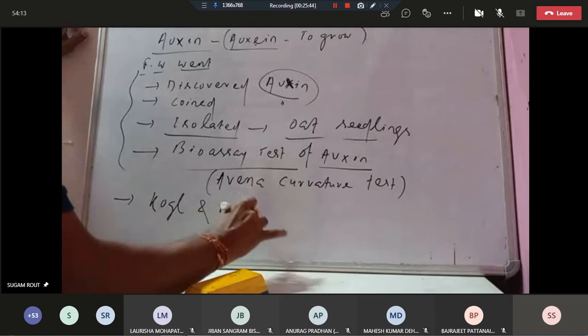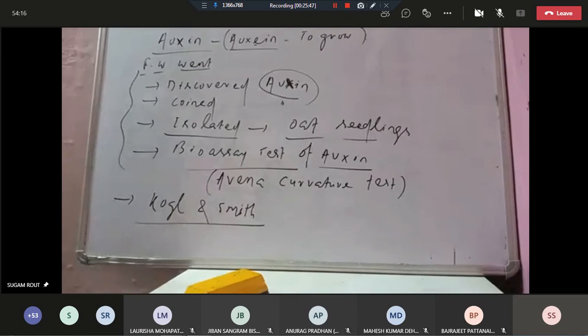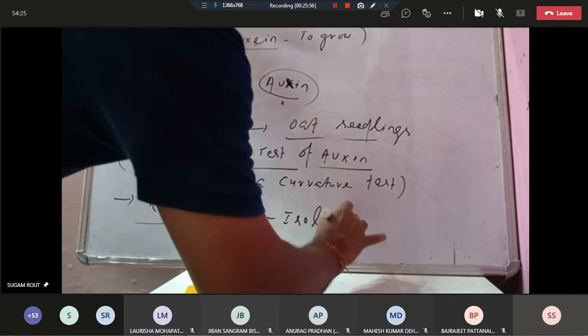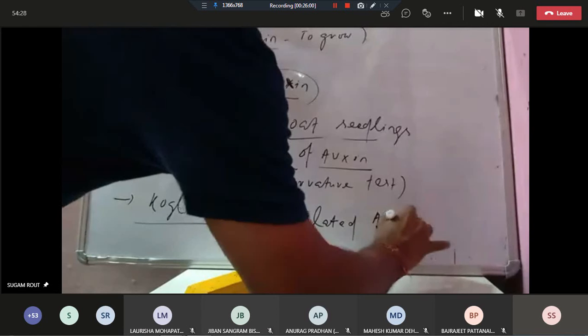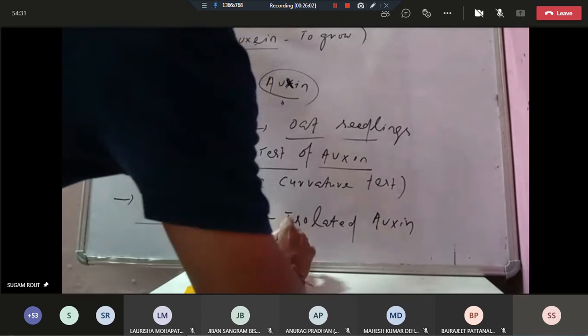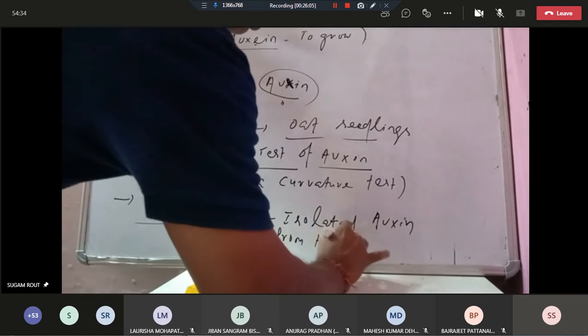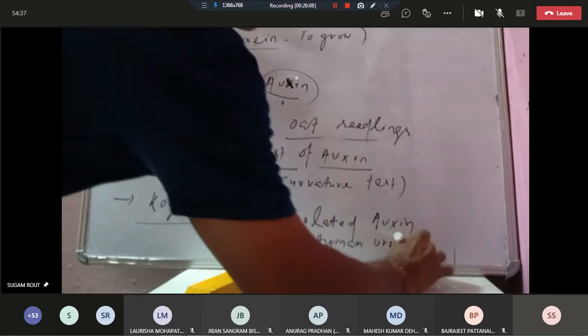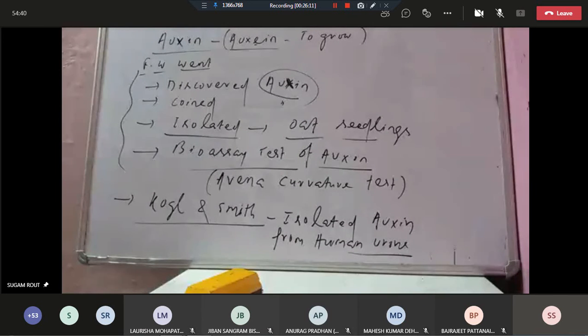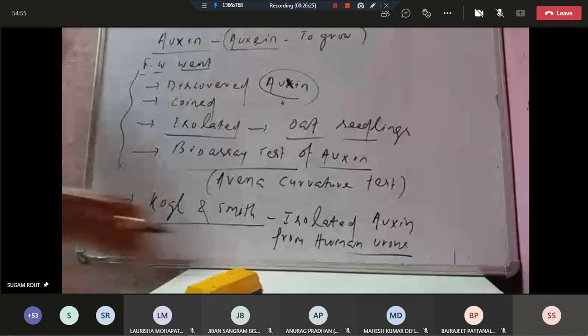You simply remember Kogel and Smith. Kogel and Smith first isolated auxin from human urine. Human urine contains three types of auxin isolated by Kogel and Smith.